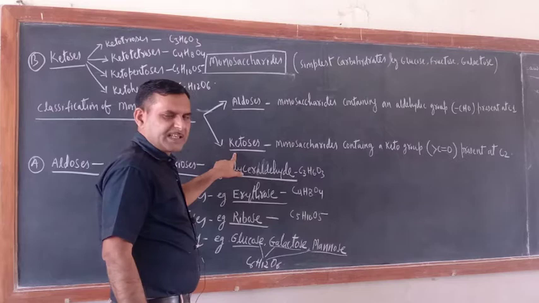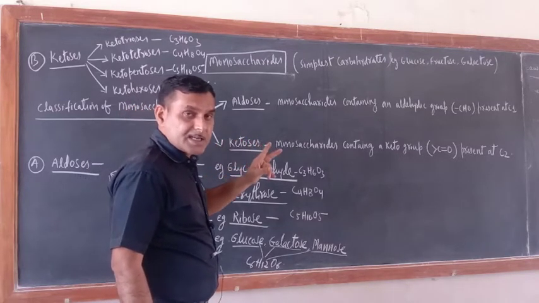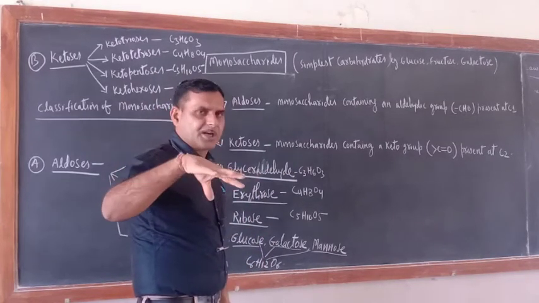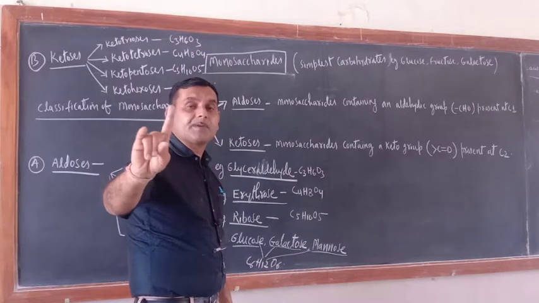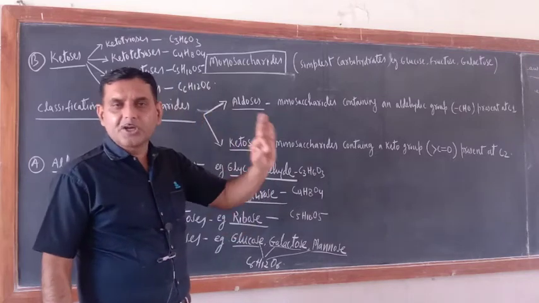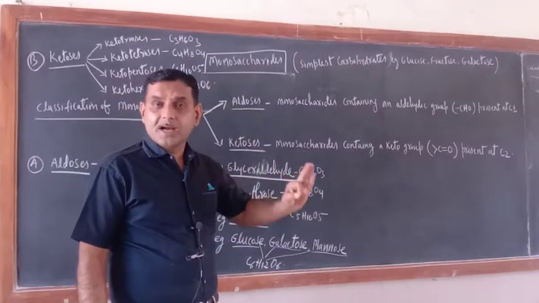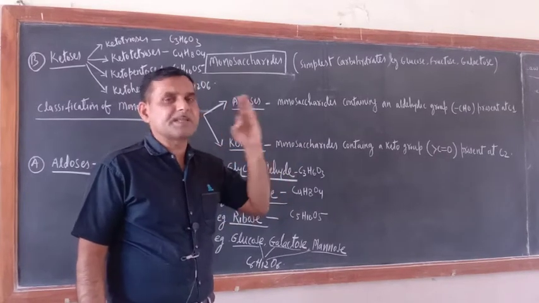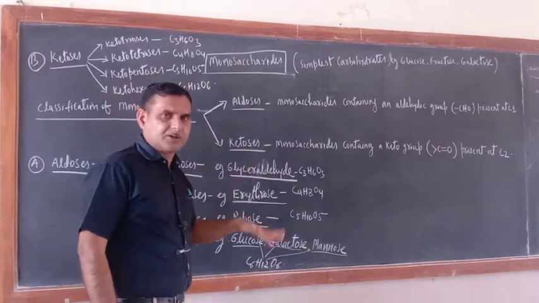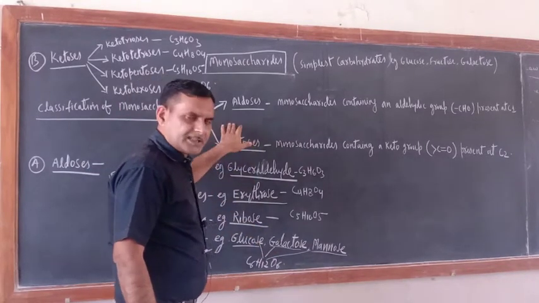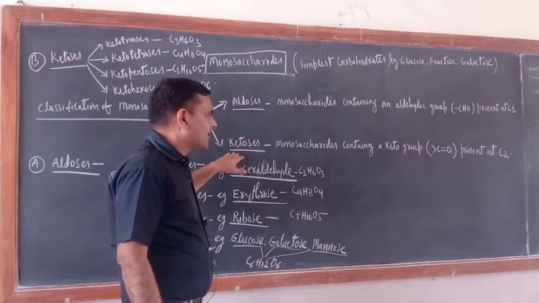Ketoses means monosaccharides containing a keto group, and the ketonic group always comes at the second carbon atom or later, for example the third carbon, but it will never be at the first carbon atom, except in cyclic ketones, where it may be at carbon number 1. So monosaccharides are of two categories, aldoses and ketoses.